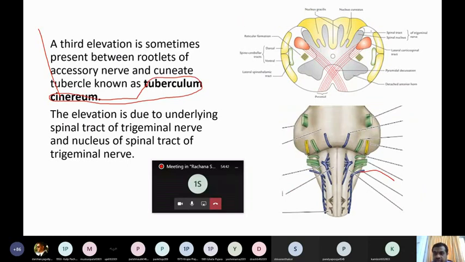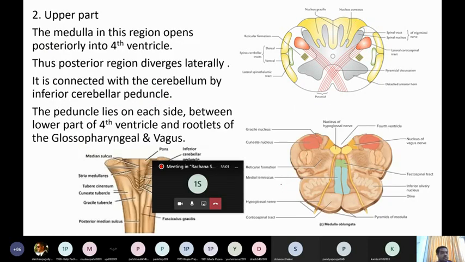You can see here the third elevation. So this is the spinal tract and nucleus of the trigeminal nerve, which produces a third elevation known as the tuberculum cinereum. Clear? So that much is related to the lower part.